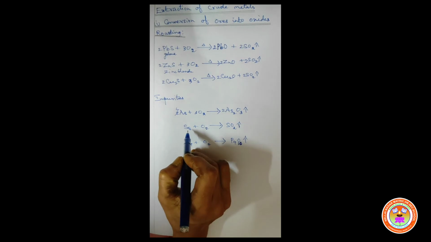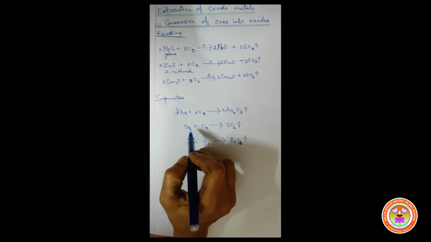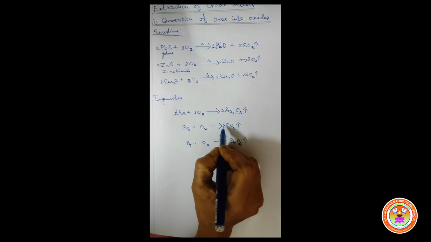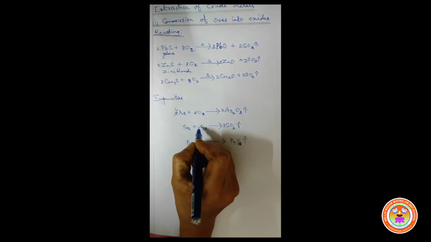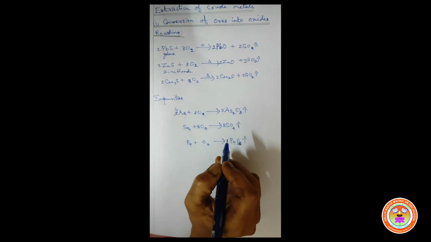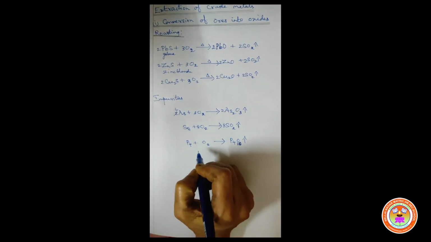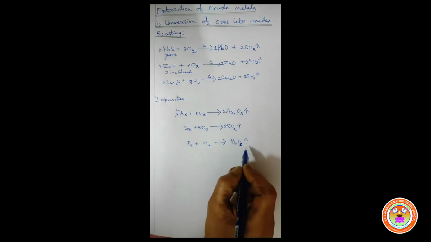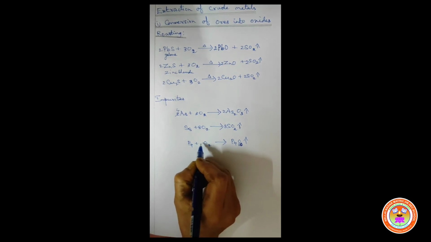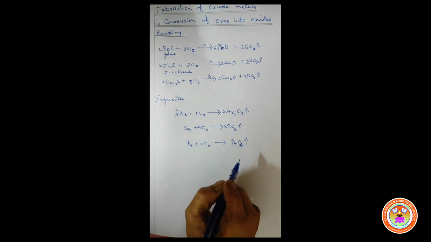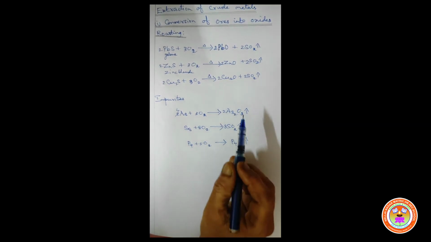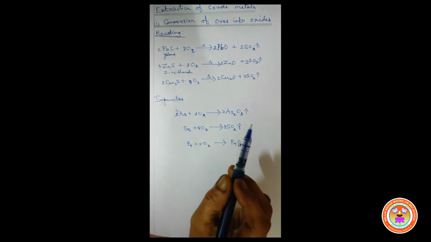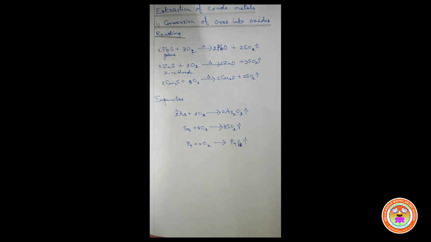The next one, sulfur. There are 8 sulfur atoms on the reactant side. So we should write 8 before SO2. Then 8 twos are 16, so here we should write 8. Next, there are 4 phosphorus on the reactant side, here also 4 phosphorus. Then 10 oxygen atoms, and this side 2 only. So write 5. Now the equation is in the balanced state. Children, along with roasting, you can write these equations also. What is roasting? Give an example. One of the important 3 mark questions.